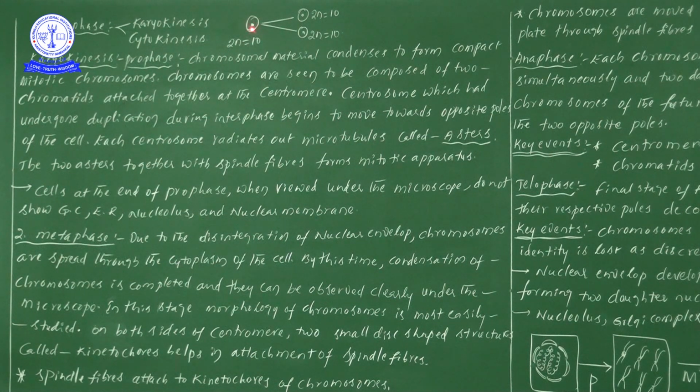Now here this particular cell is a parental cell. The parental cell diploid number is equal to 10, so 10 chromosomes are there. After completion of mitotic division, one parent or mother cell is divided into two daughter cells. These two are daughter cells or offsprings. These offsprings also have the same parental number. The chromosomal number present in the parent, the same we can observe in the offsprings or daughter cells also.